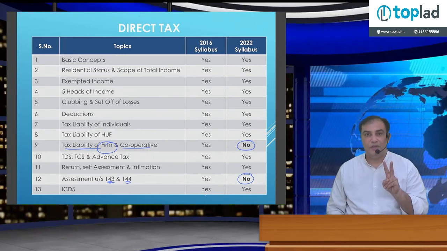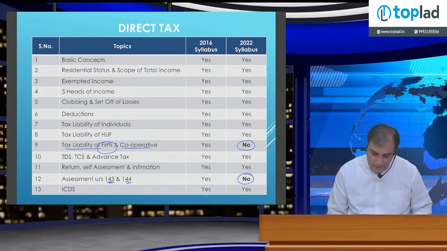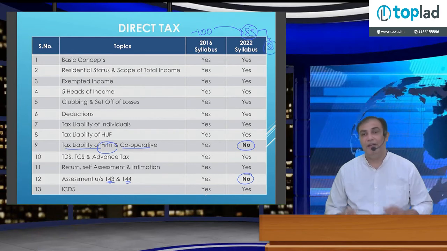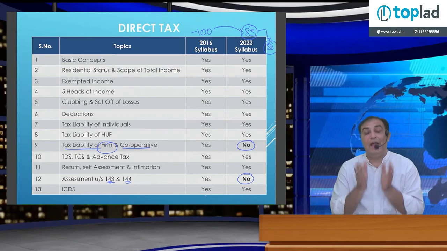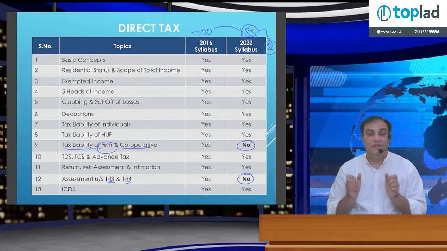So only two chapters are removed, approximately 85 marks of syllabus remain. Out of this 100 marks, they have converted an 85 marks syllabus into a 50 marks paper only. Again, I am saying you have to devote more effort and time to score good marks in this paper.